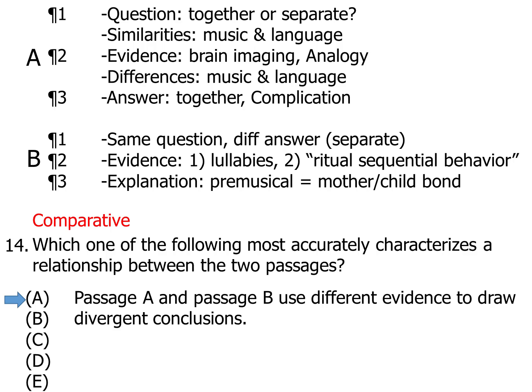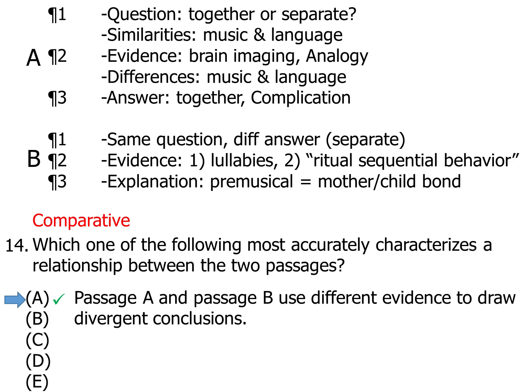Answer choice A says passage A and passage B use different evidence to draw divergent conclusions, and we'd say, yeah, they do. Passage A talks about brain imaging and such stuff like that. Passage B talks about lullabies and ritualized sequential behavior. So they have different evidence, and they draw different conclusions. Passage A says that music evolved not for any particular adaptive reason. Passage B says that it did evolve for an adaptive reason. So those are divergent conclusions. Answer choice A is definitely our answer.